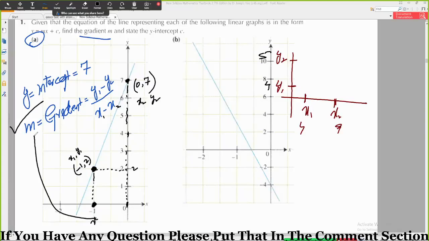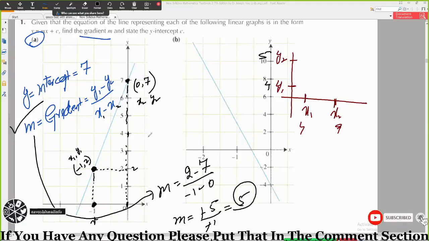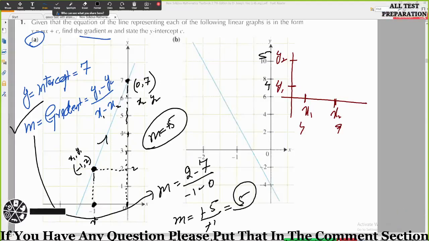Okay, so formula, gradient will be equal to y1 minus y2, y1 is 2, negative y2 is 7, divided by x1 minus x2. x1 is -1 minus x2, that is 0. Okay, so your m will be equal to -5 divided by -1. Negative sign will be cancelled by this negative sign, so m will be equal to 5. So this will be your gradient. And positive 5 came, so it means that it is rising. It means that your answer is right. Got it?